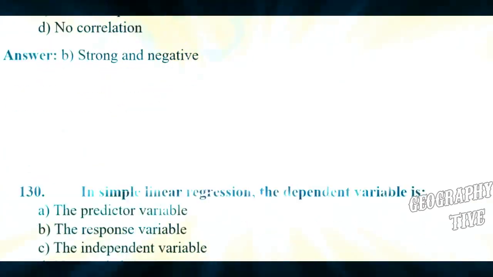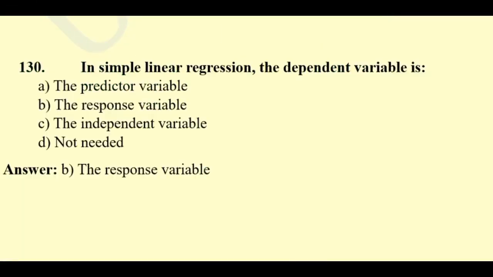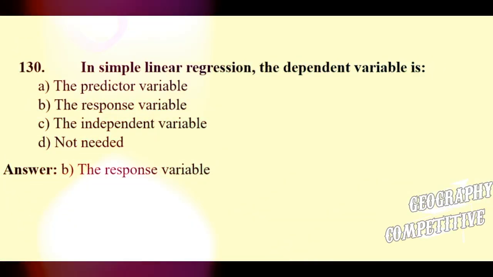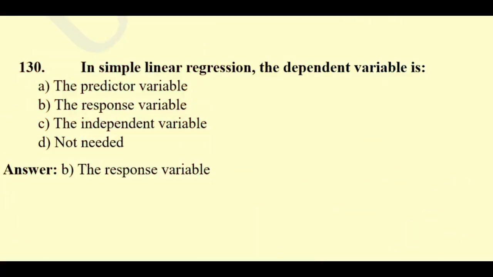Here the right answer will be strong and negative. Question 130. In simple linear regression, the dependent variable is the predictor variable, the response variable, the independent variable, or not needed. The dependent variable is the response variable.